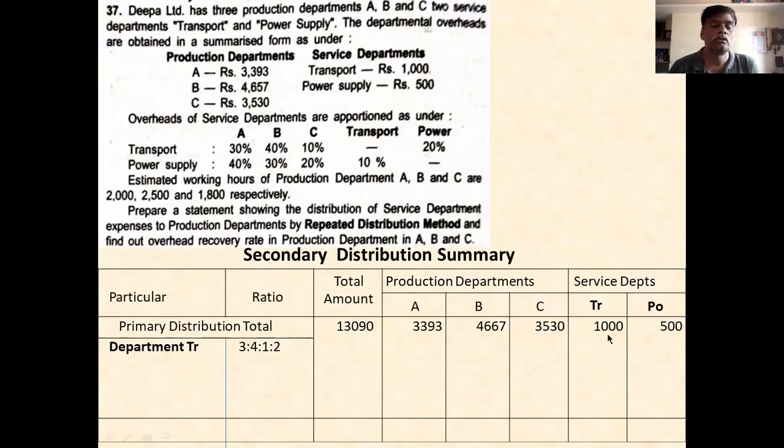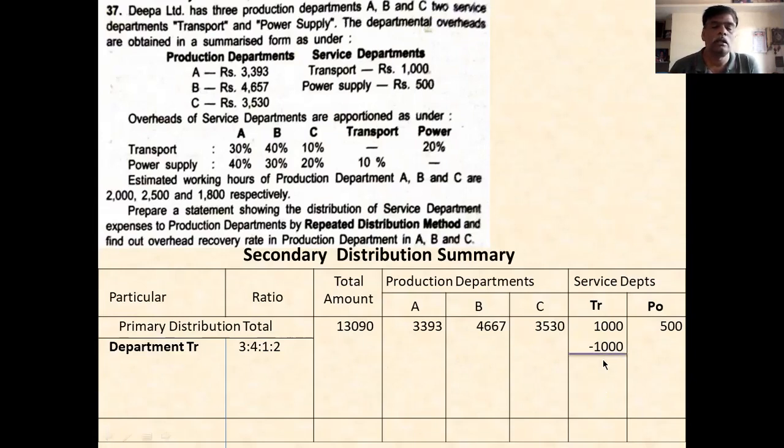Here 1,000 is the total, and I take it as minus 1,000 plus 1,000, it will be 0. This 1,000 you allocate between the production departments and the service department. So you make 10 divisions and take it.